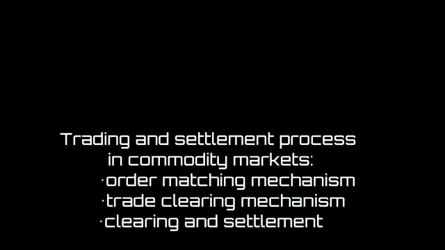Welcome. In this class, we are going to study the trading and settlement process in the commodities market. That means, how is the trading and settlement process carried out in a commodities market? Trading and settlement takes place in three stages: order matching mechanism, trade clearing mechanism, and clearing and settlement mechanism. Firstly, looking at the order matching mechanism, in this process the orders, either buying or selling, have to match with each other, and then the process will continue. So let us look at the steps involved in the order matching mechanism.